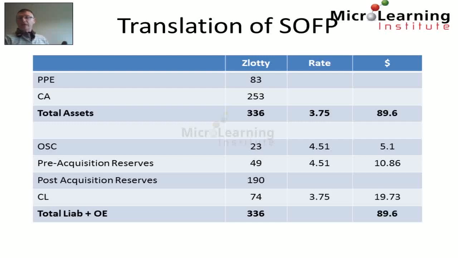Now, as all of these must add up to $89.6 million to balance our balance sheet, we take a balancing figure to see that the post-acquisition reserves balancing figure there is 53.91. And of course, the post-acquisition reserves are a very important element of how much of the reserves are consolidated from the subsidiary. We consolidate the group share of the post-acquisition reserves.